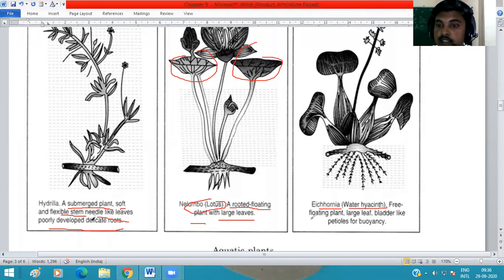It is a free-floating plant with large leaves for floating and bladder-like bulbs for buoyancy. Buoyancy means to stay on the upper surface and avoid sinking into the water.